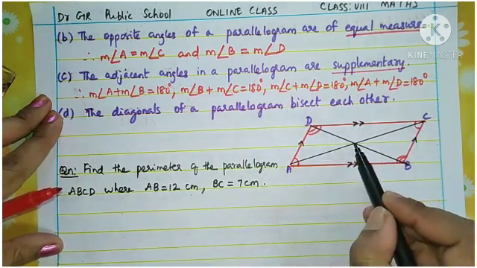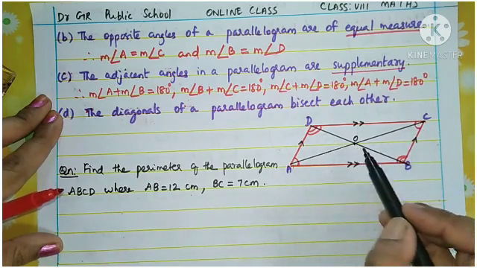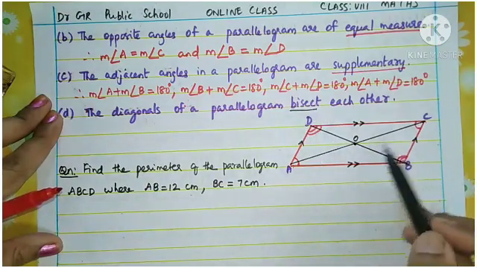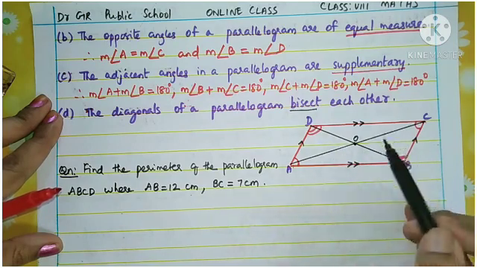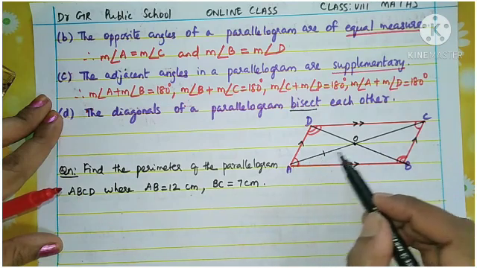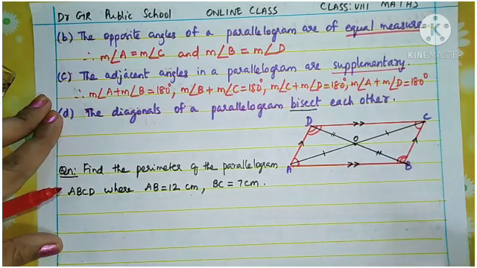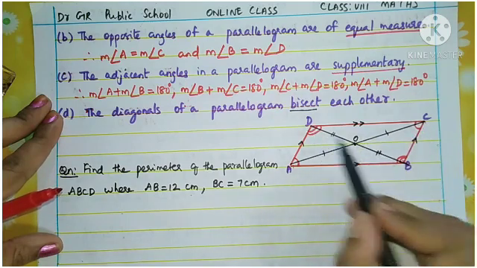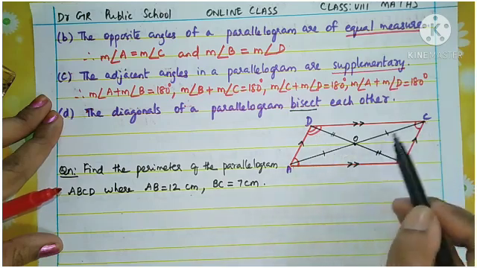If you consider this intersecting point as O, the meeting point of these two diagonals is O. It is given they bisect each other. Bisect each other means they divide equally. One diagonal divides the other diagonal into two equal parts. This side will be equal to this one, and this will be equal to this one. So this diagonal AC divides BD into equal parts. Similarly, BD divides AC into two equal parts.